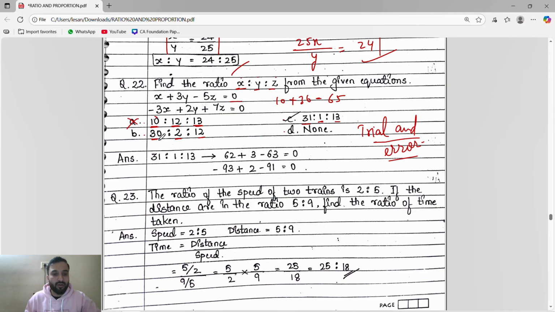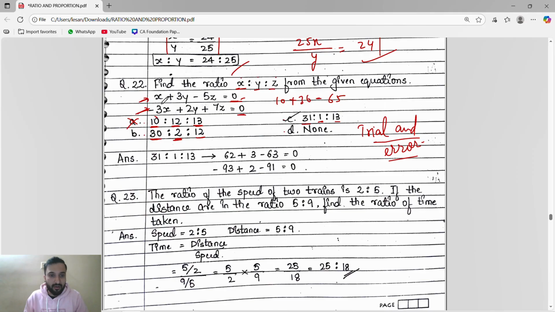So in the same way, you have to take the x value, y value, z value. You have to substitute first in this equation and get 0, then substitute in the other equation and get 0. This is called the trial and error method. If you take any one option, you have to substitute in both, and only where both equal 0 is that the answer.